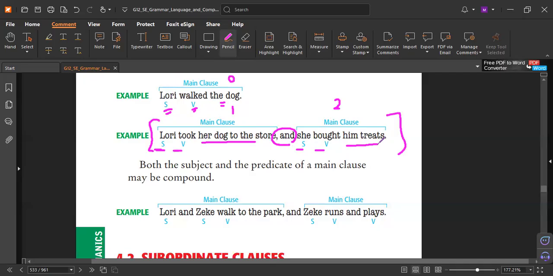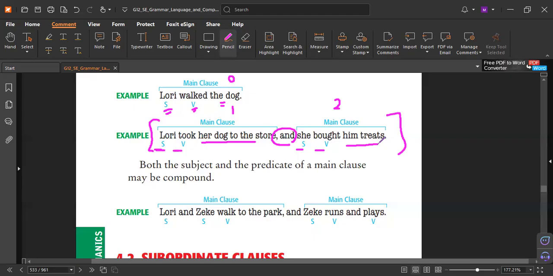It lacks a subject, it lacks a verb, it lacks a complete meaning. It's called a fragment, and we will study this chapter in detail. But simply, a sentence has subject, verb, complement. Fragment means it lacks a subject, or it lacks a verb, or it lacks both, or it lacks a meaning. If it lacks anything, we call it a fragment, because fragment means a part of a sentence, not a sentence.